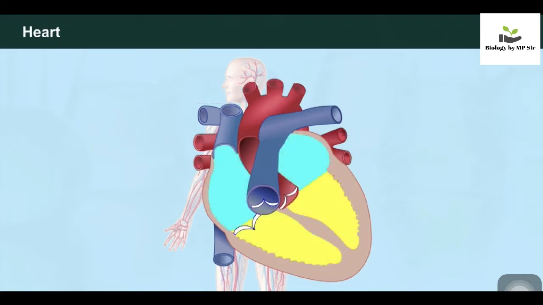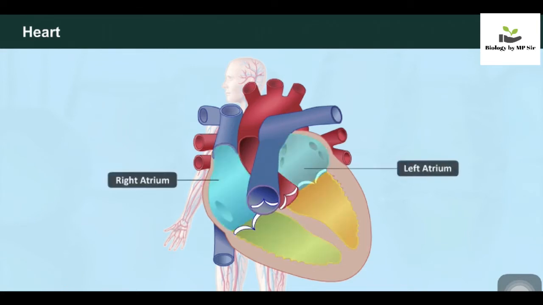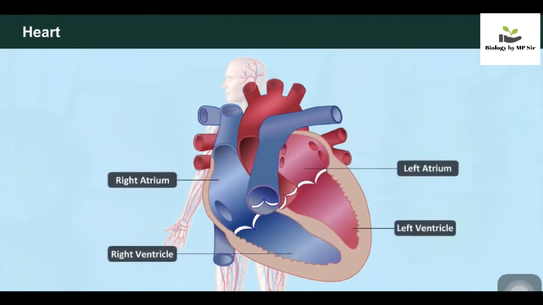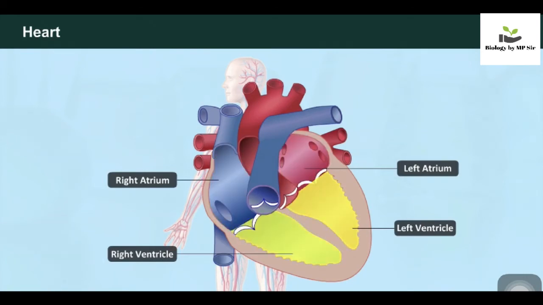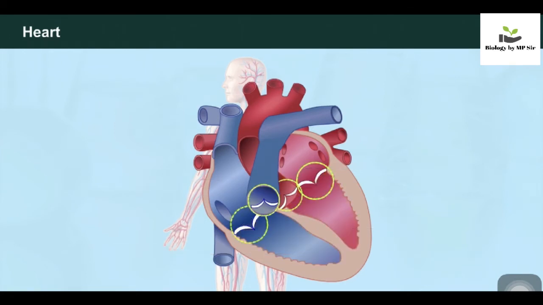The chambers of heart are named as auricles, atria, and ventricles, ventria. Auricles are smaller in size and have thin walls. Ventricles are larger and have thick walls. The valves are also present in the heart to regulate the flow of blood in heart.